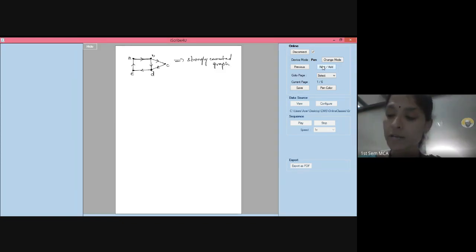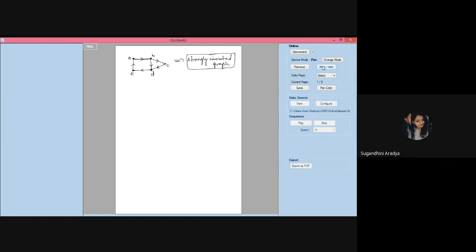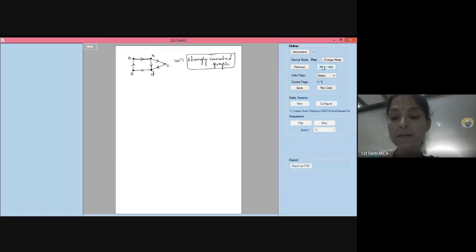Then D to A, there is a path. D to B also, there is a path. D to C, you can still reach C through B. D to E, you can reach similarly. So hence we call this a strongly connected graph. Are you able to understand what I am trying to say? Yes, ma'am. From every vertex, you should be able to reach every other vertex. If that is possible, then only you can call it a strongly connected graph. Right? Now, let me take another example.